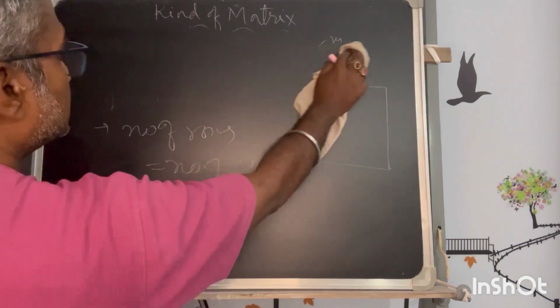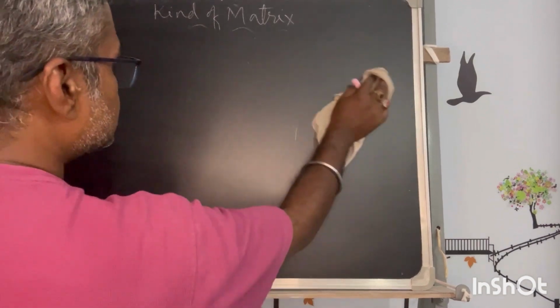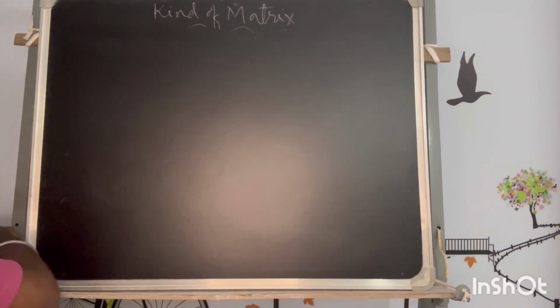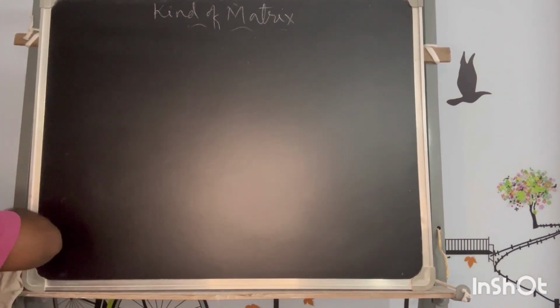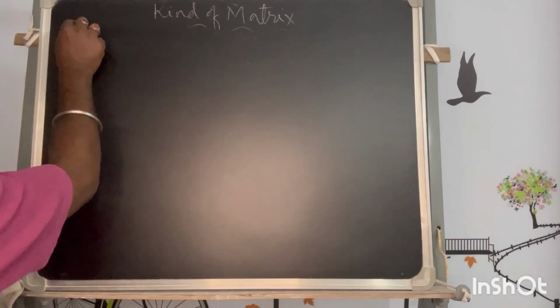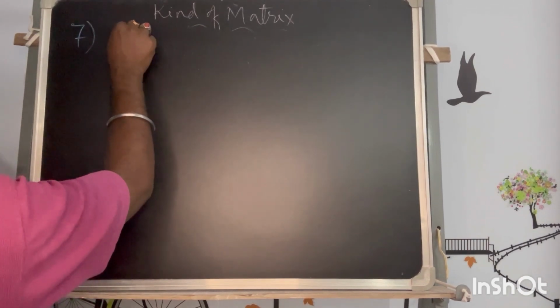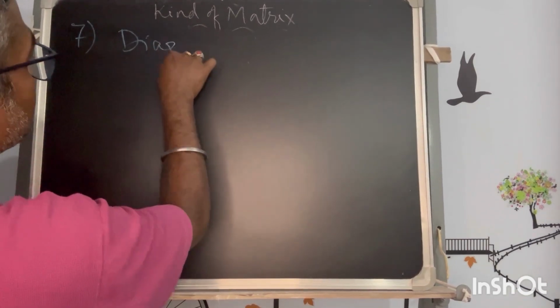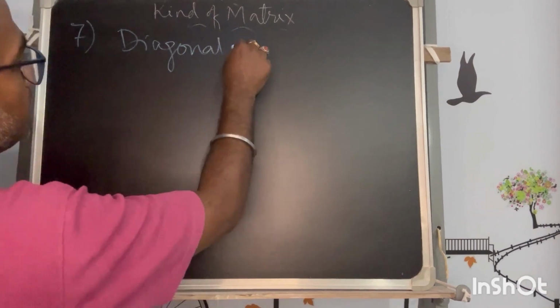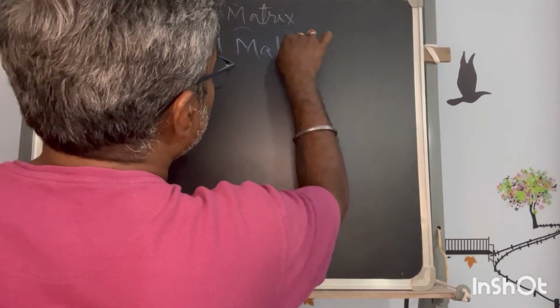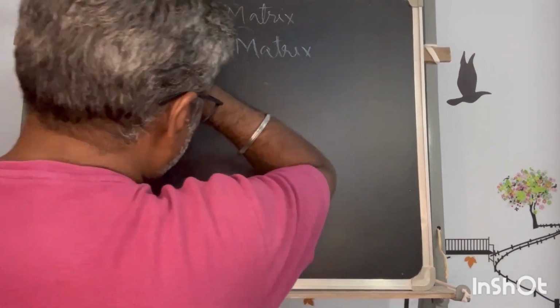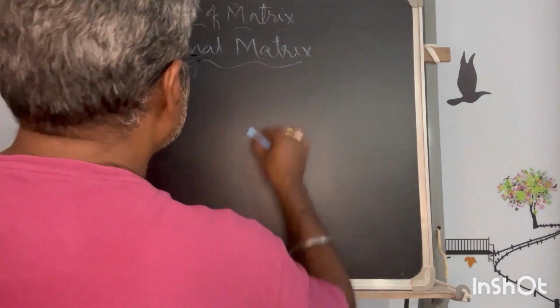The next, number 7, is the diagonal matrix. What is a diagonal matrix?